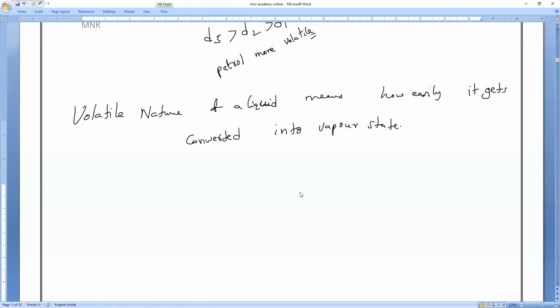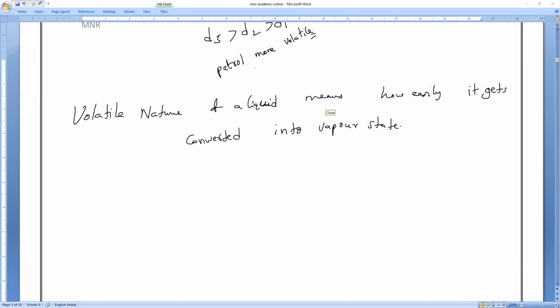Example I will give you. Let me take the density of petrol as something, and the density of diesel is different. Now if you notice, if I open one petrol tank and a diesel tank, you can feel the smell of petrol or diesel faster. Anybody can tell? Will you feel the petrol smell faster or the diesel smell faster?